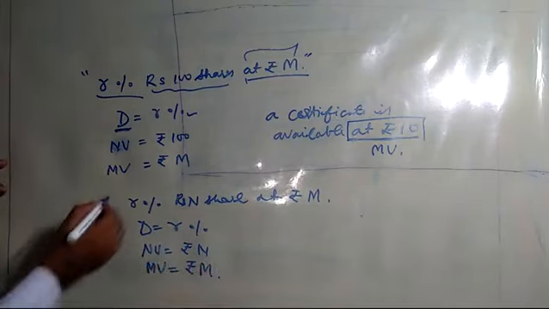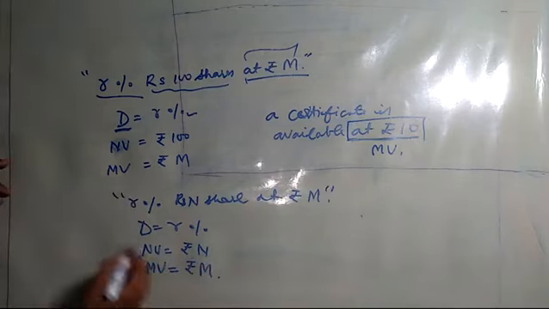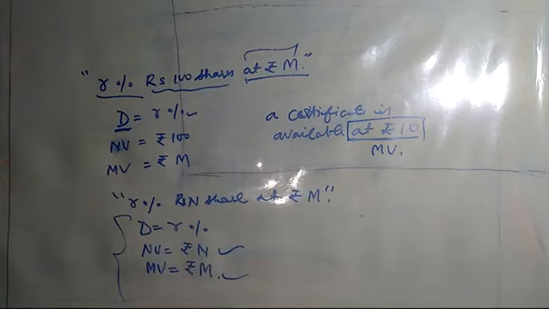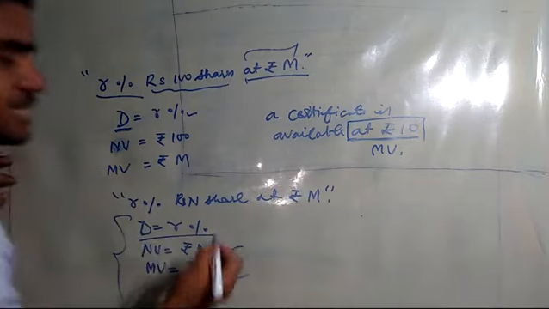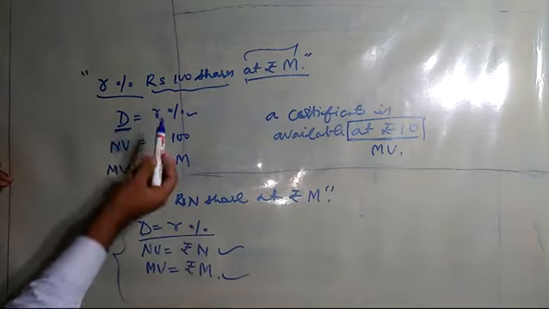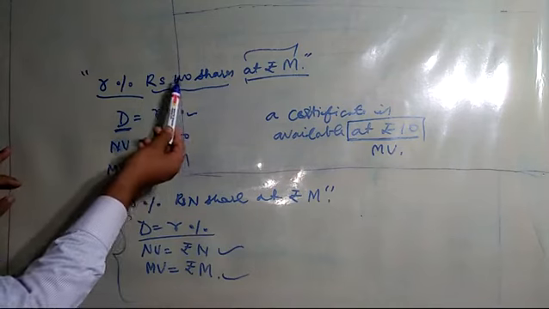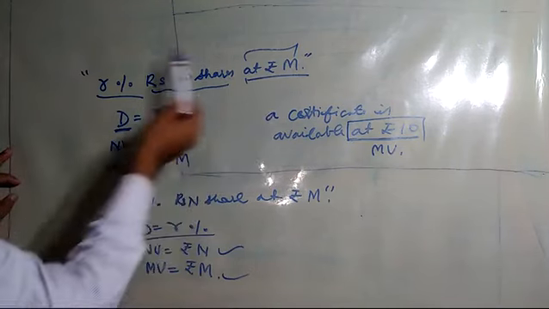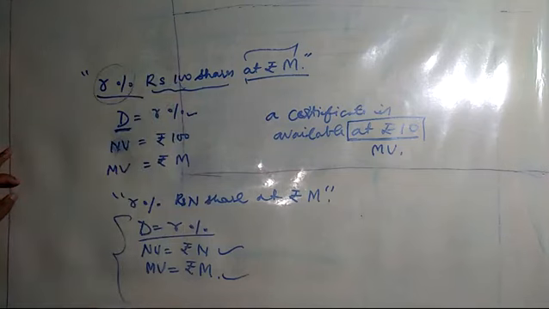Now what do you understand by all these terms? Already I have told you the definition. Now to understand what will be a person's income when he is going to buy a share of rupees 100 which is available at rupees m and the rate of dividend was r%.